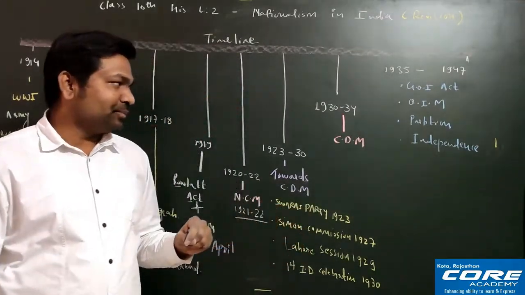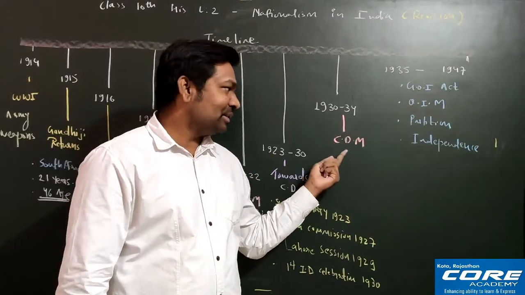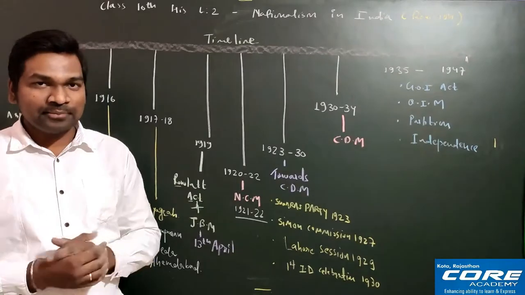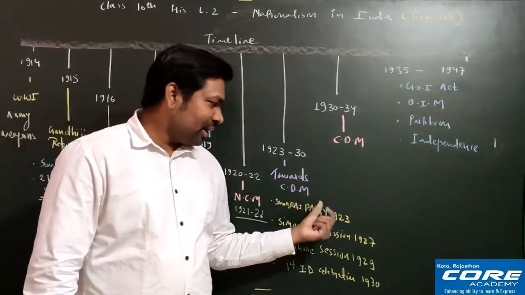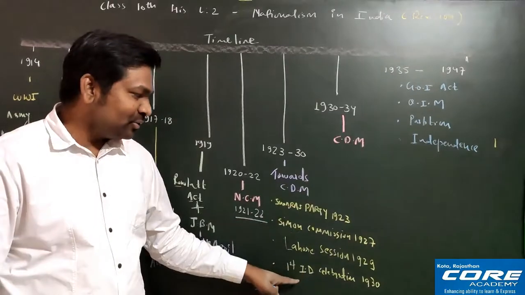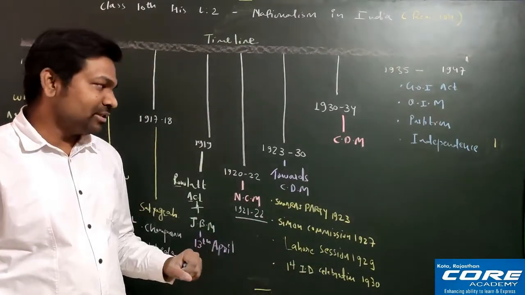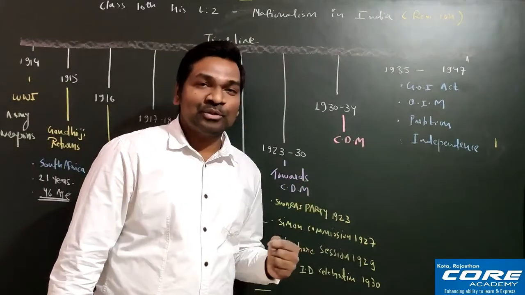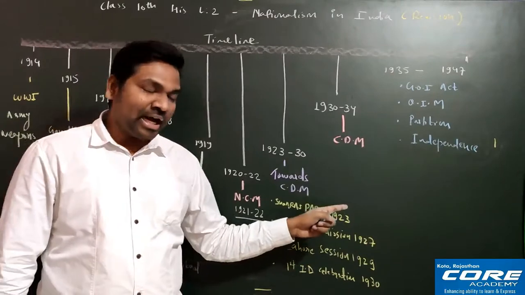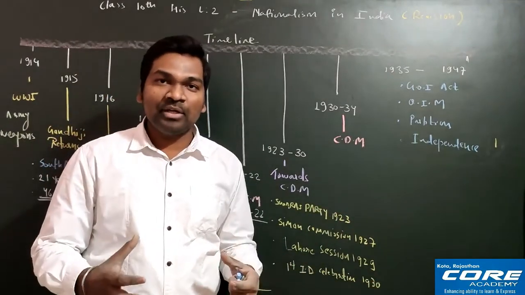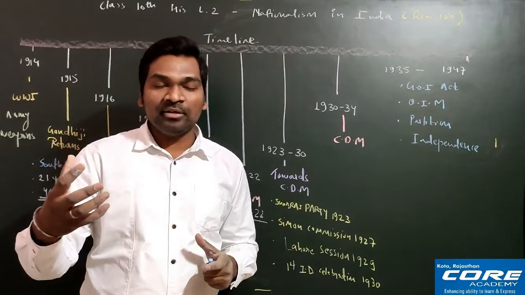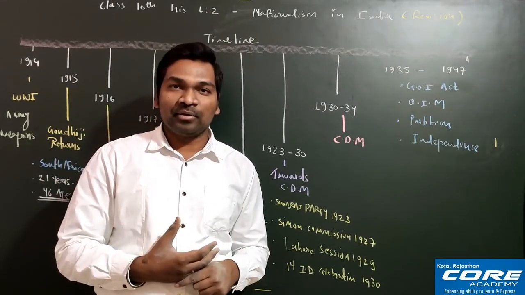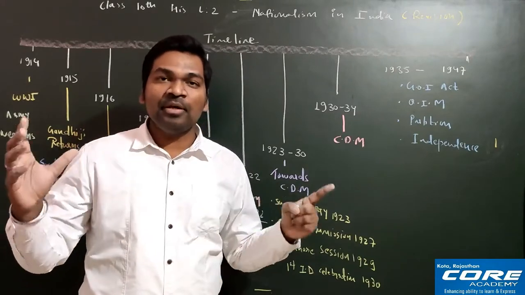This is also a very important topic, because a 5 marks question always comes from here in the examination. So let's start. So far, after the non-cooperation movement, in this entire part we have not discussed Gandhiji. But remember, Gandhiji was there and watching everything. Gandhiji thought that this was the high time when we could unite people further and do one very big movement, okay? So he wanted to start one very famous, very big movement.